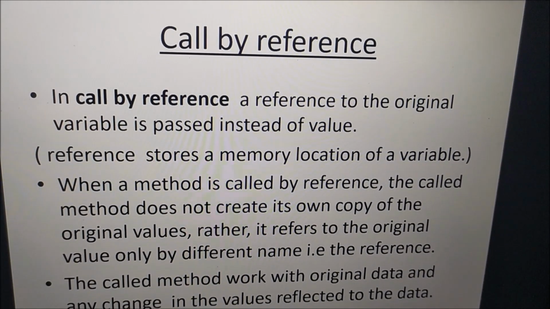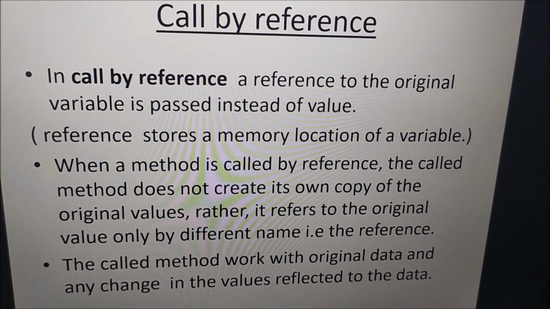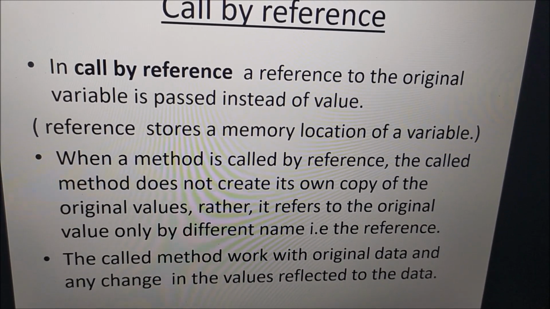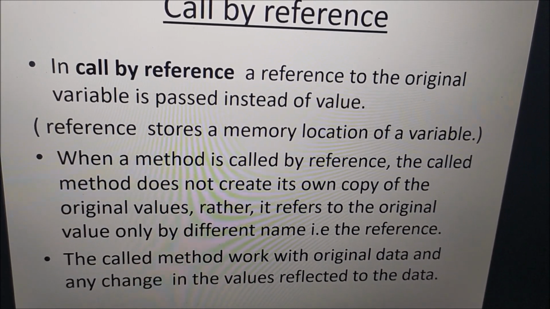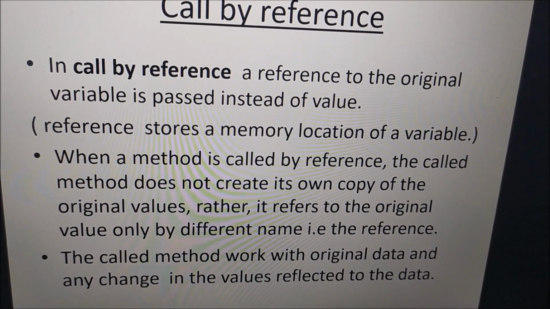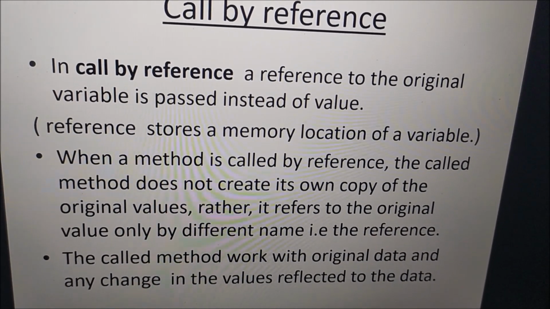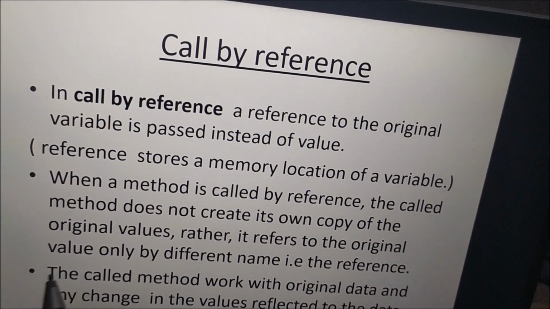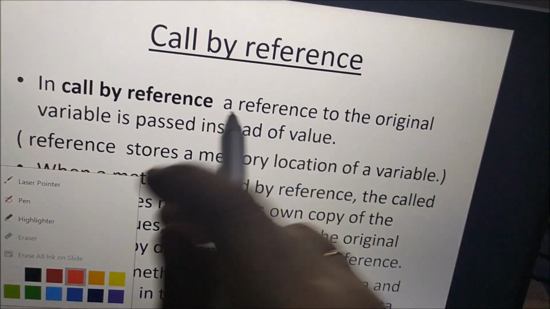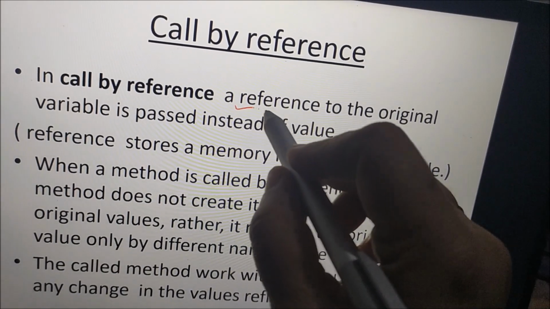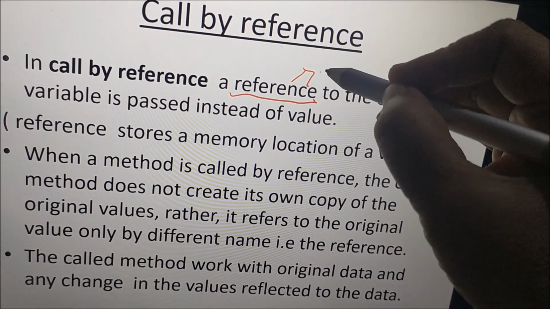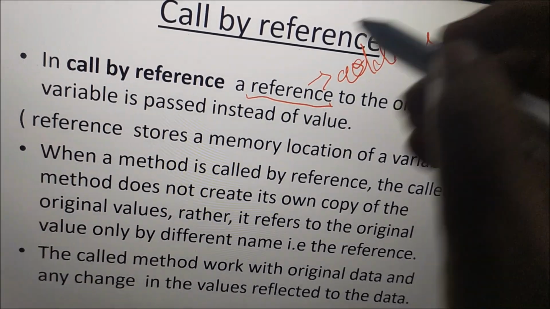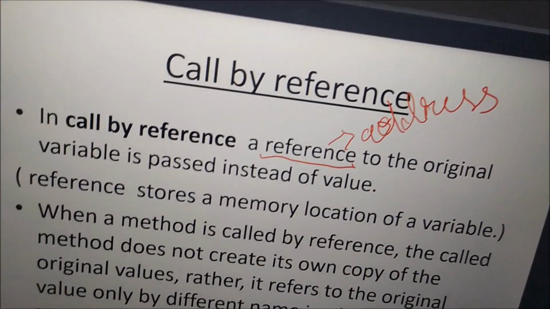Now, call by reference. So, what happens in call by reference? In call by value, we are sending the value. Okay. So, here in call by reference, the reference has to be passed instead of the value. Okay. What is the meaning of reference? The reference is nothing but the address. We can say this is the address. Okay. So reference is nothing but the address.